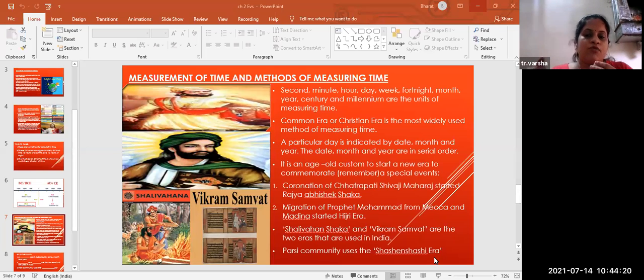Muslim community was Hijri era. Then again Parsi, they started the Shahenshahi era, means that was their period of time to rule in India. And these two eras, Shalivahan Shaka and Vikram Samvat, were their time of ruling India. Okay.